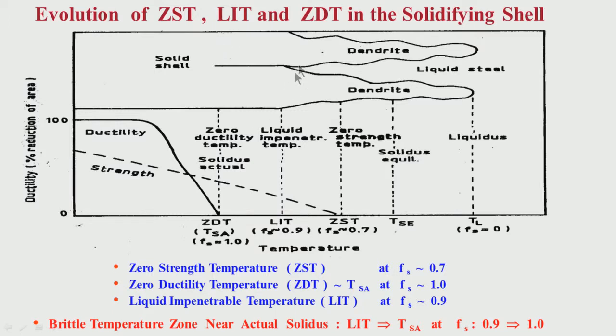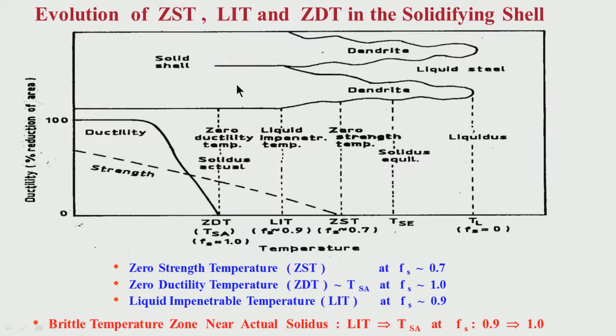In this temperature region, again there is no toughness, so there is a possibility of crack formation, but the liquid steel cannot penetrate in this region and heal up those cracks. So what is happening here? If cracks are forming, liquid steel is healing them up. So even if the dendrites have zero ductility, this temperature region is relatively safe, but this temperature region is really unsafe.